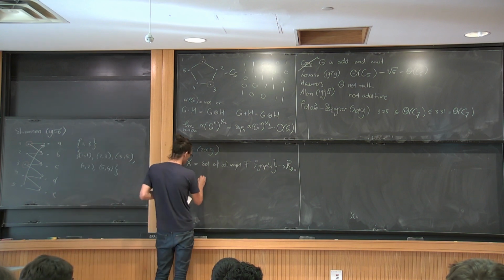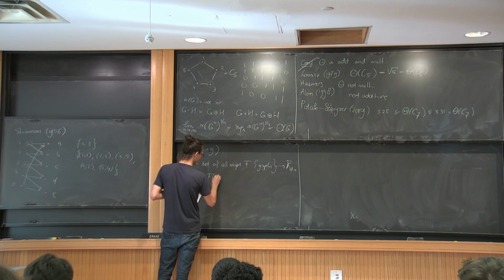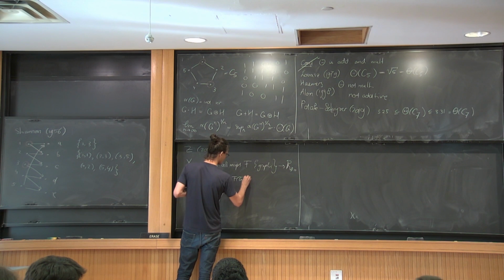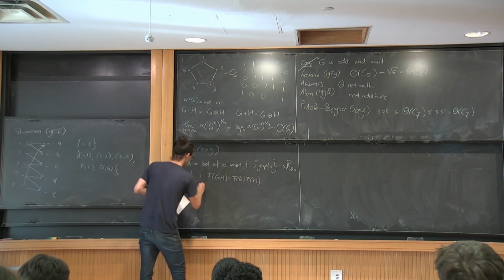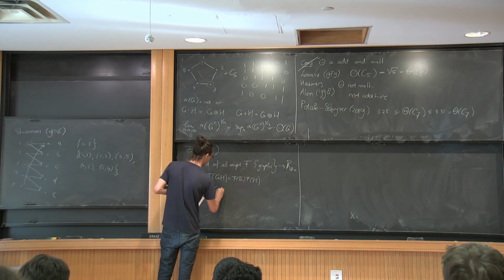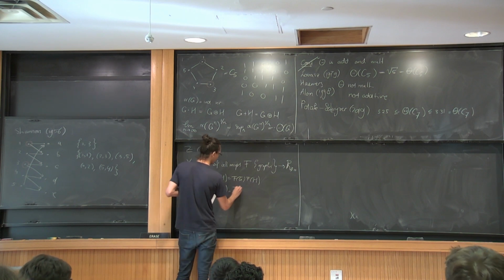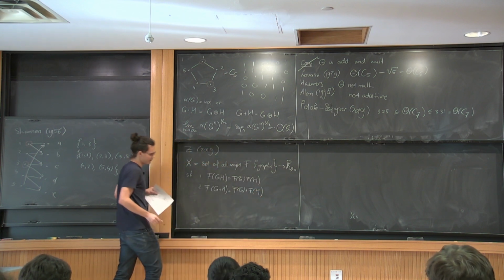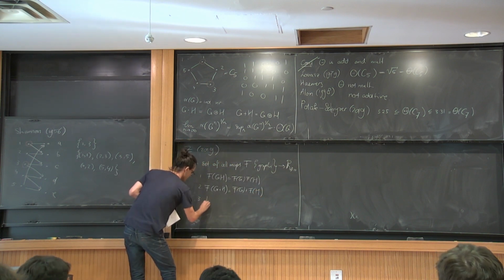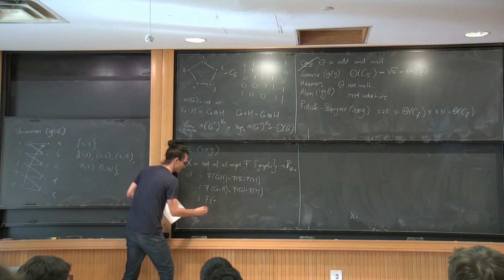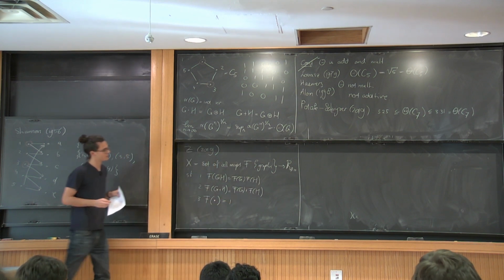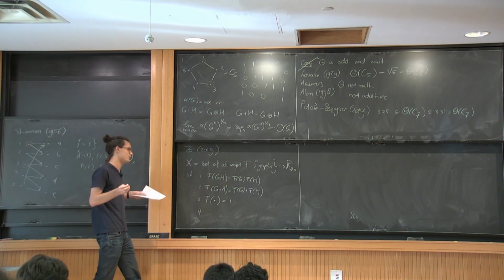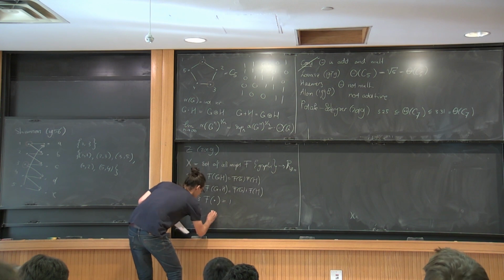I want my functions to be multiplicative, additive, and normalized, by saying that f of the graph with one vertex is 1. And the fourth property is that, maybe it's not so important to understand this one, but let me say it.